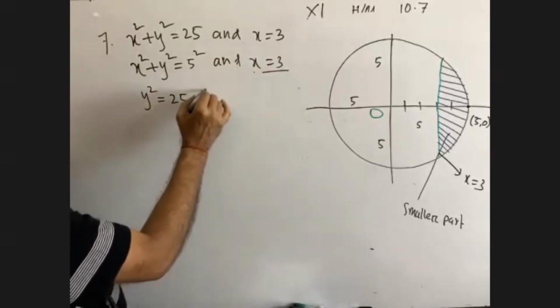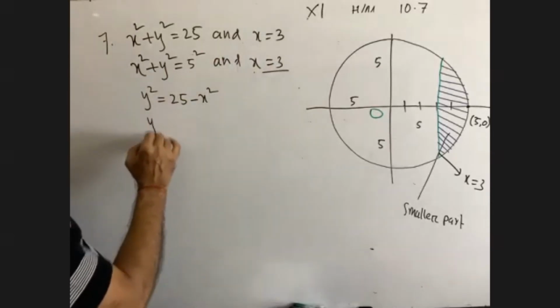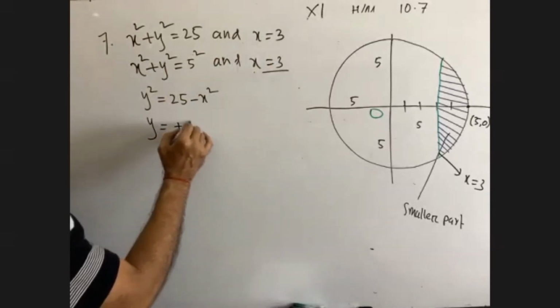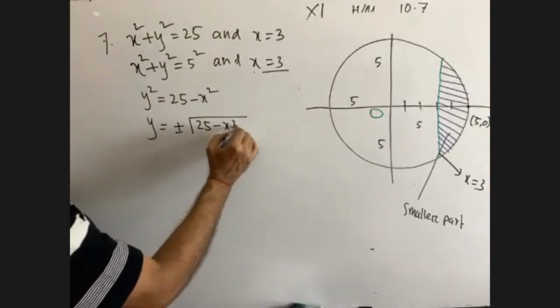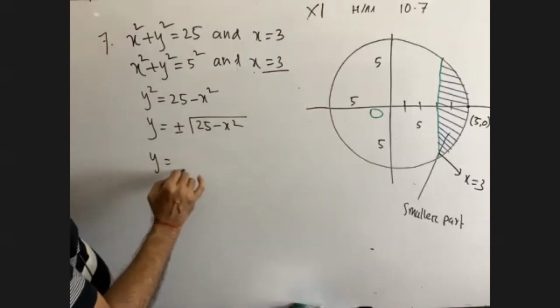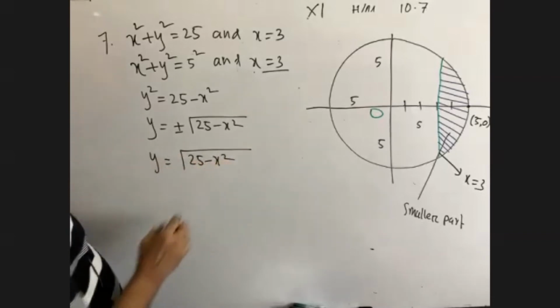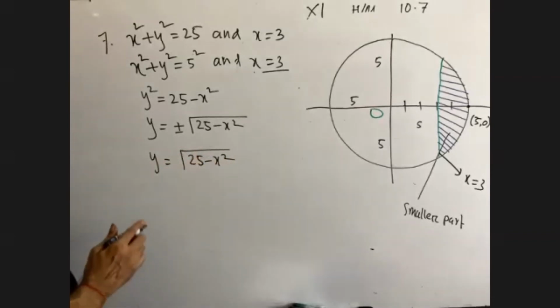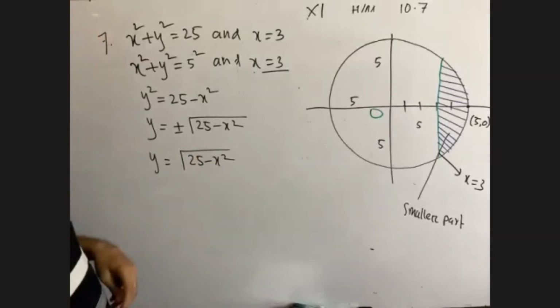25 minus x square. We can write it. Okay. That means y is equal to root over this type. So for the first quadrant, we get y equals to root over 25 minus x square. Okay. Now you see, please try to understand. Now what will you do?